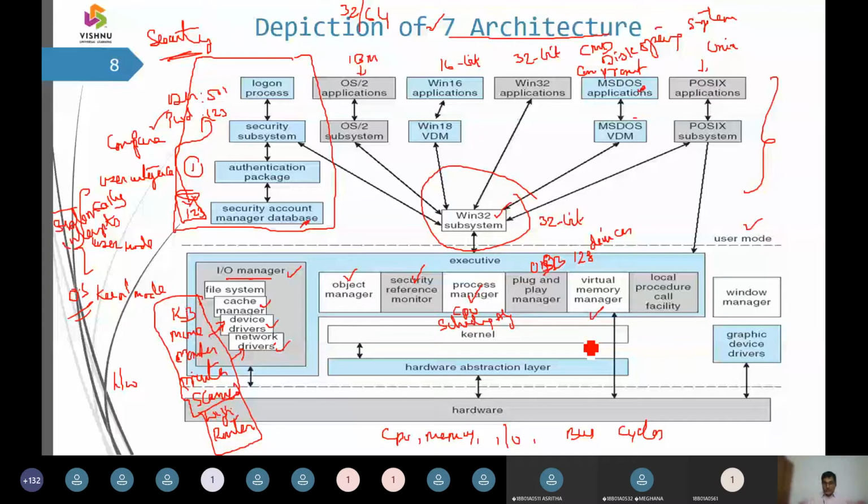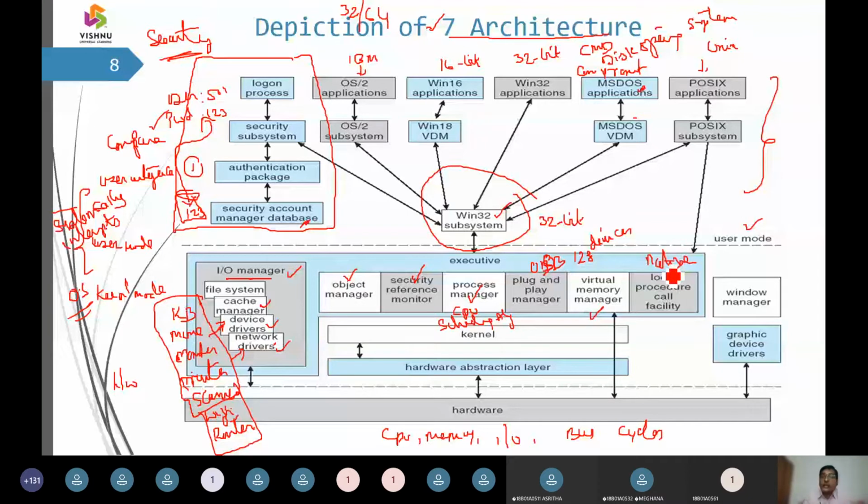And then we are going to say we have some local procedure calls. Up to now, we were talking about inter-process communication, and inter-process communication was taking up only the remote procedure calls. But this is going to be called a native architecture, and that native architecture is going to be part of the OS. So it is going to be a local procedure.